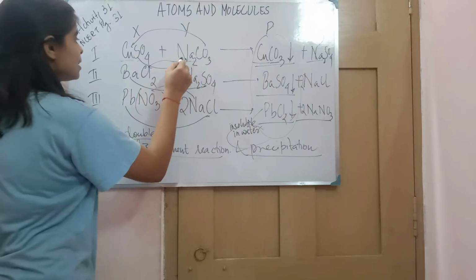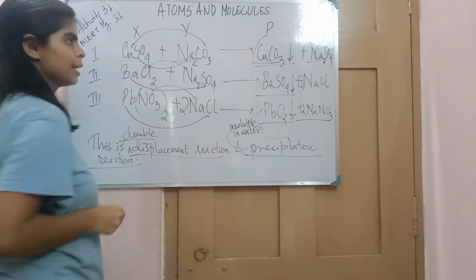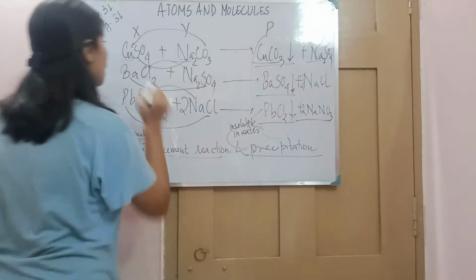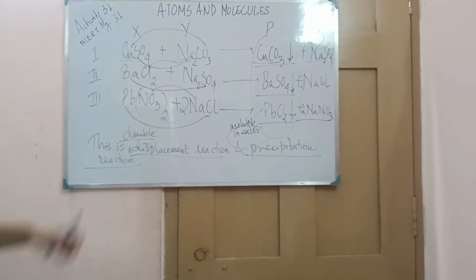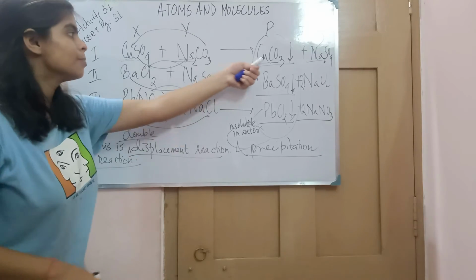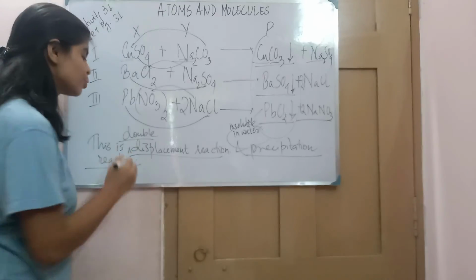See, one cation, this Na plus, is displacing Cu and forming Na2SO4, but at the same time this copper is also displacing sodium and forming copper carbonate. So two displacements are happening.